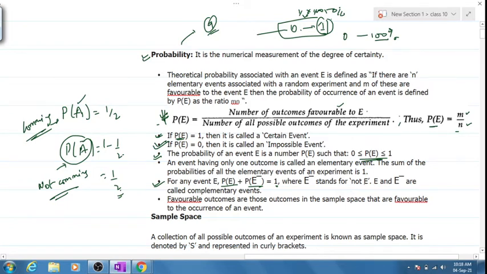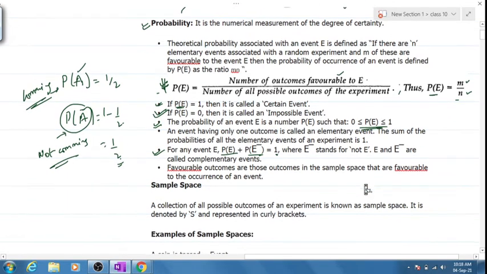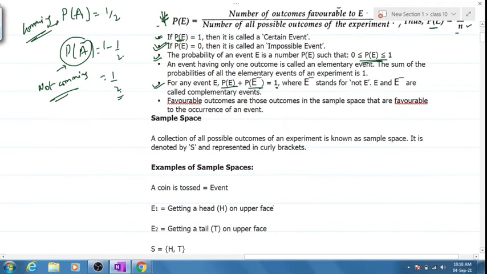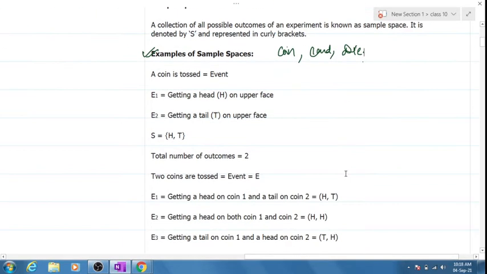Is it clear? Now, there is something named sample space. Sample spaces are basically the total number of possible outcomes for any given experiment. Clear? In class 10 we will basically have 3 types of sample spaces: one with coins, another with cards, and another with dice. For coins, you know it's heads or tails, so the total number of outcomes is 2.